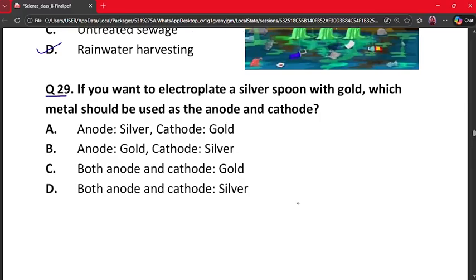If you want to electroplate a silver spoon with gold, which metal should be used as the anode and cathode? A. Anode silver, cathode gold. B. Anode gold, cathode silver. C. Both anode and cathode gold. D. Both anode and cathode silver. Our correct answer is option B, because anode supplies coating metal and gold must be anode, because silver spoon is cathode and gold deposits on the silver. So option B is the correct answer.